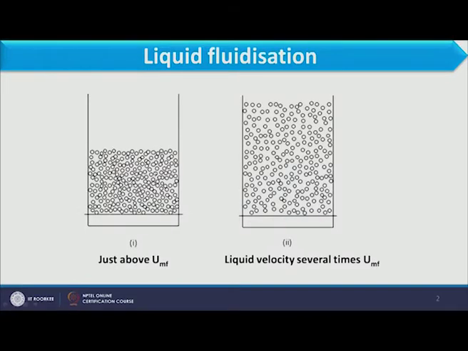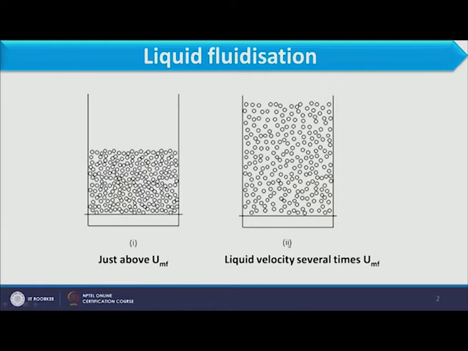Welcome to the third lecture of week 3, and in this lecture we will discuss liquid fluidization. If you see this image, in the first image the particles are away from each other. It means particles are already at fluidized condition. This condition occurs when liquid velocity is equal to the minimum fluidizing velocity. Why am I saying liquid velocity? Because here we are discussing liquid fluidization, so the fluid we are considering as liquid. So this is the condition when minimum fluidization is achieved.